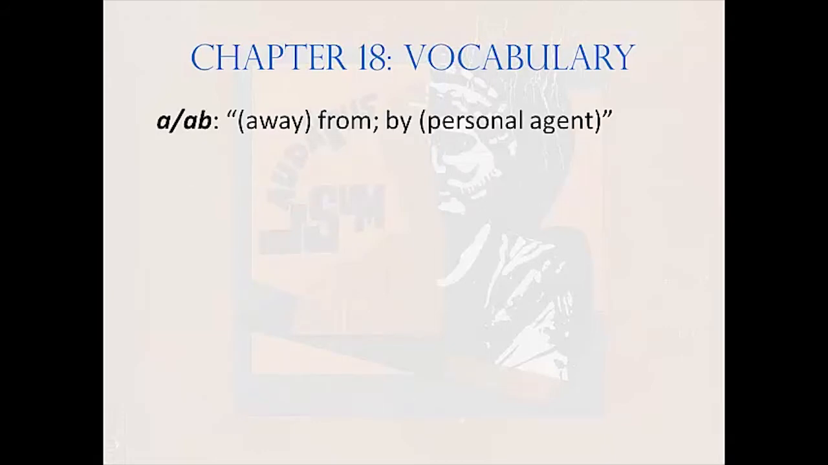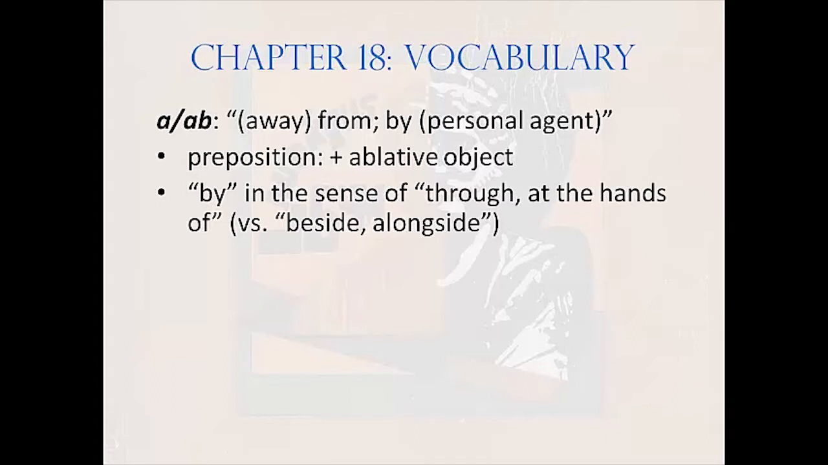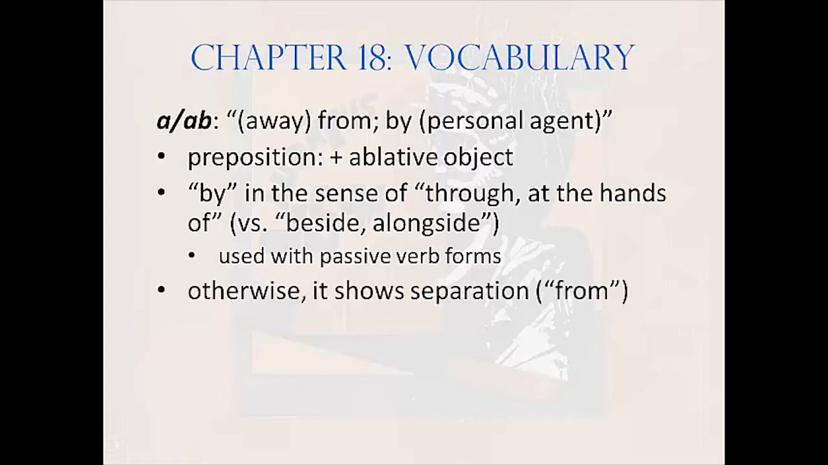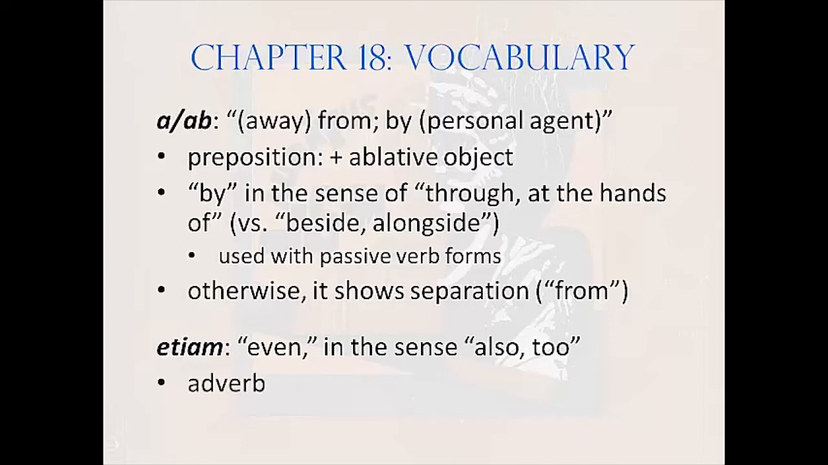It means from or away from, or by when the word introduces a personal agent. It's a preposition that takes an ablative object. This is by in the sense of through, at the hands of, not by in the sense of beside or alongside. This by is always associated with a passive verb form. If ab is not associated with a passive verb form, it means from and shows separation. The next word is etiam. It means even in the sense of also or too. It's an adverb. Next on the vocabulary list come 4 verbs.